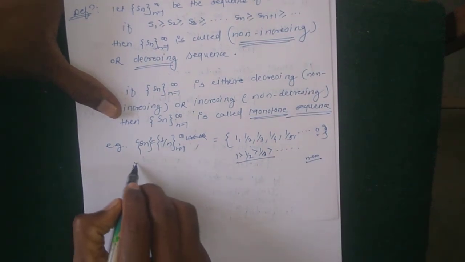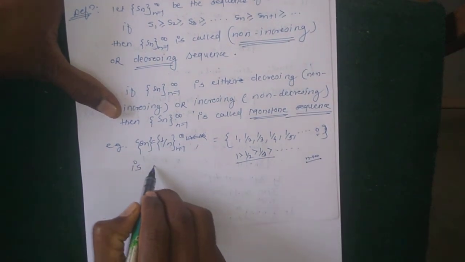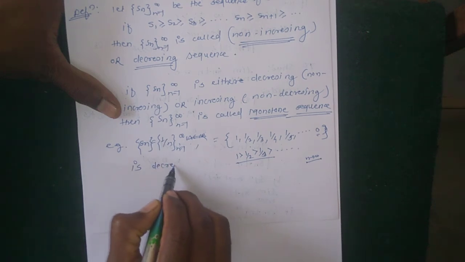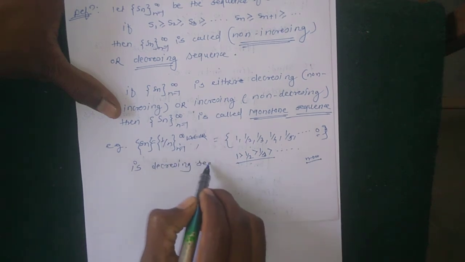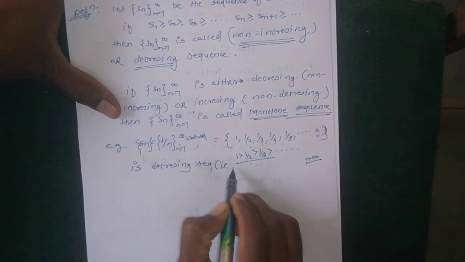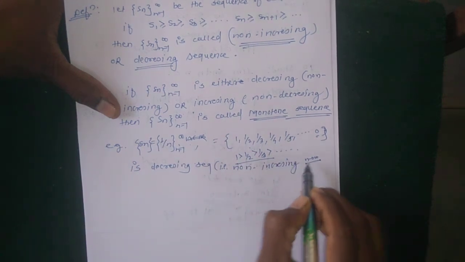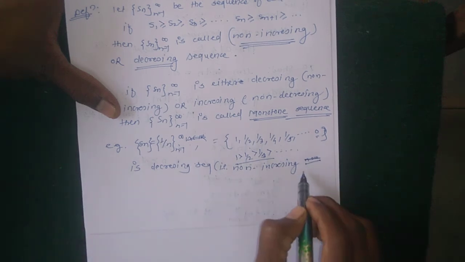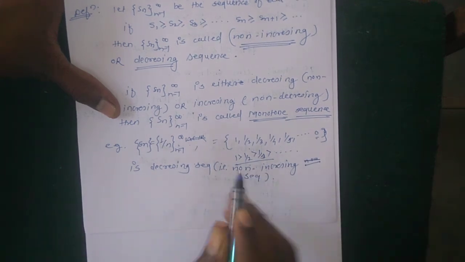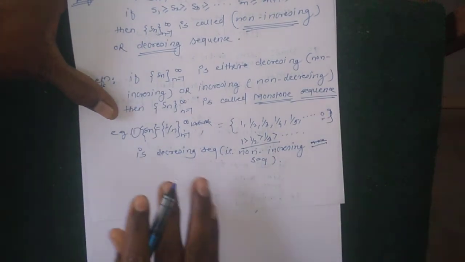This sequence is a decreasing sequence, that is, a non-increasing sequence. This is one example.